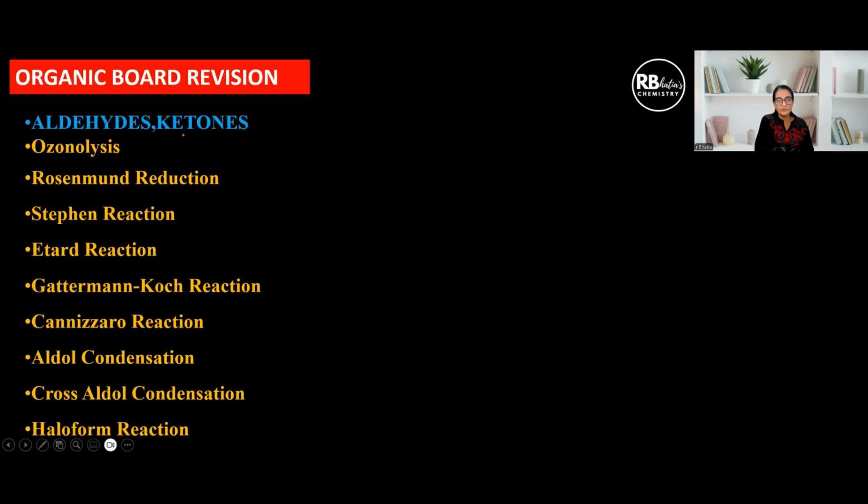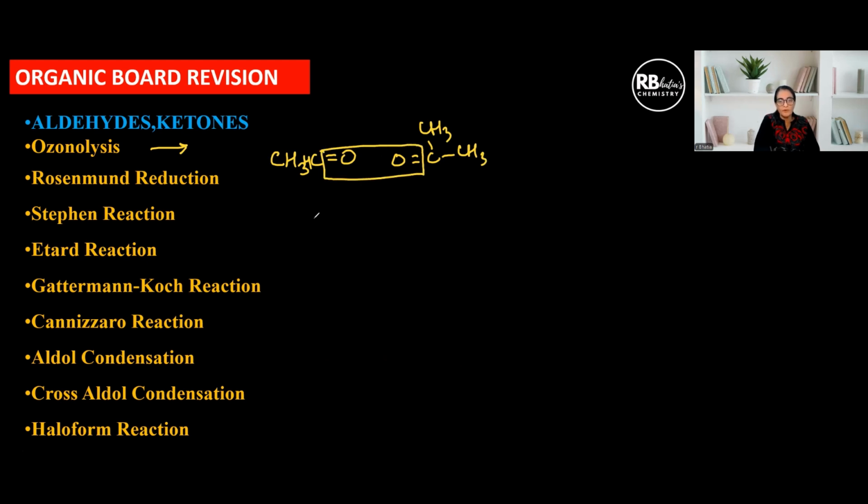Then for aldehydes and ketones, this is a sequence of reactions that you should know. Under ozonolysis, you can get an indirect question where they give you the products. Let us say I tell you the products of ozonolysis are these two compounds, and ask what is the starting compound. Simply remove this double bond O and put a double bond here. This is the starting compound. They can also ask you what is the significance of ozonolysis. It helps you to determine the position of the double bond in an alkene.